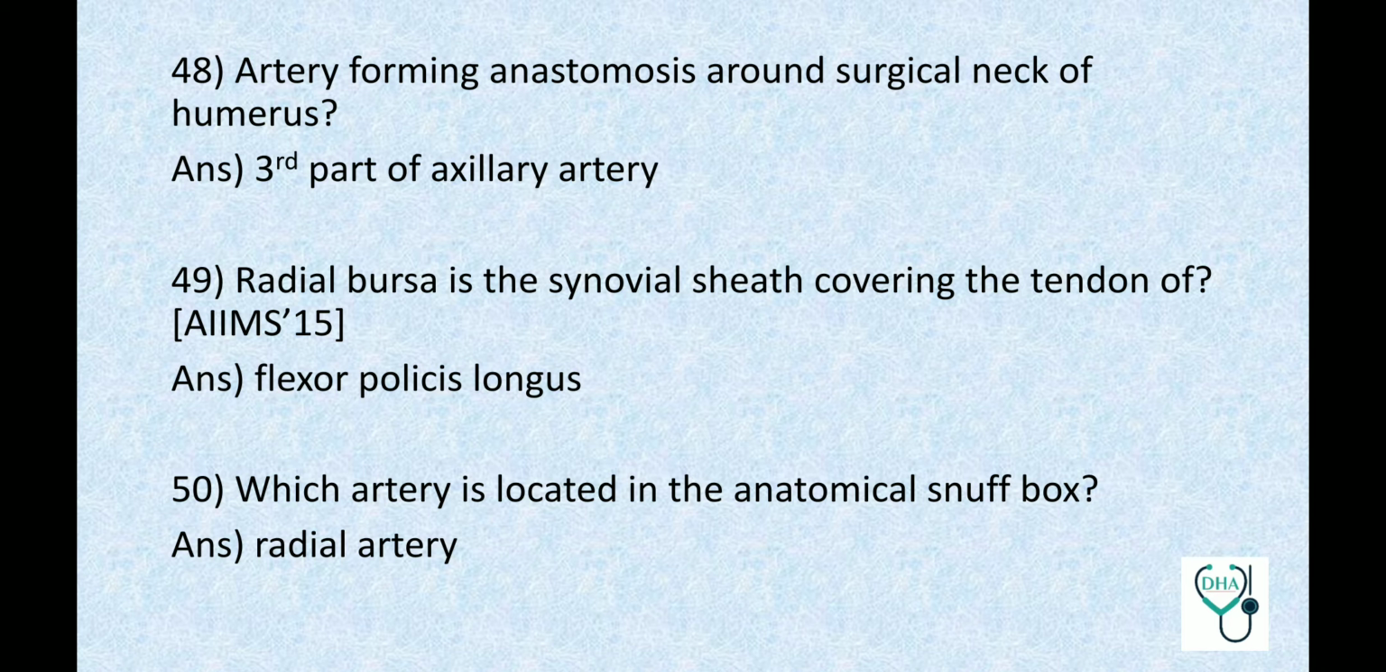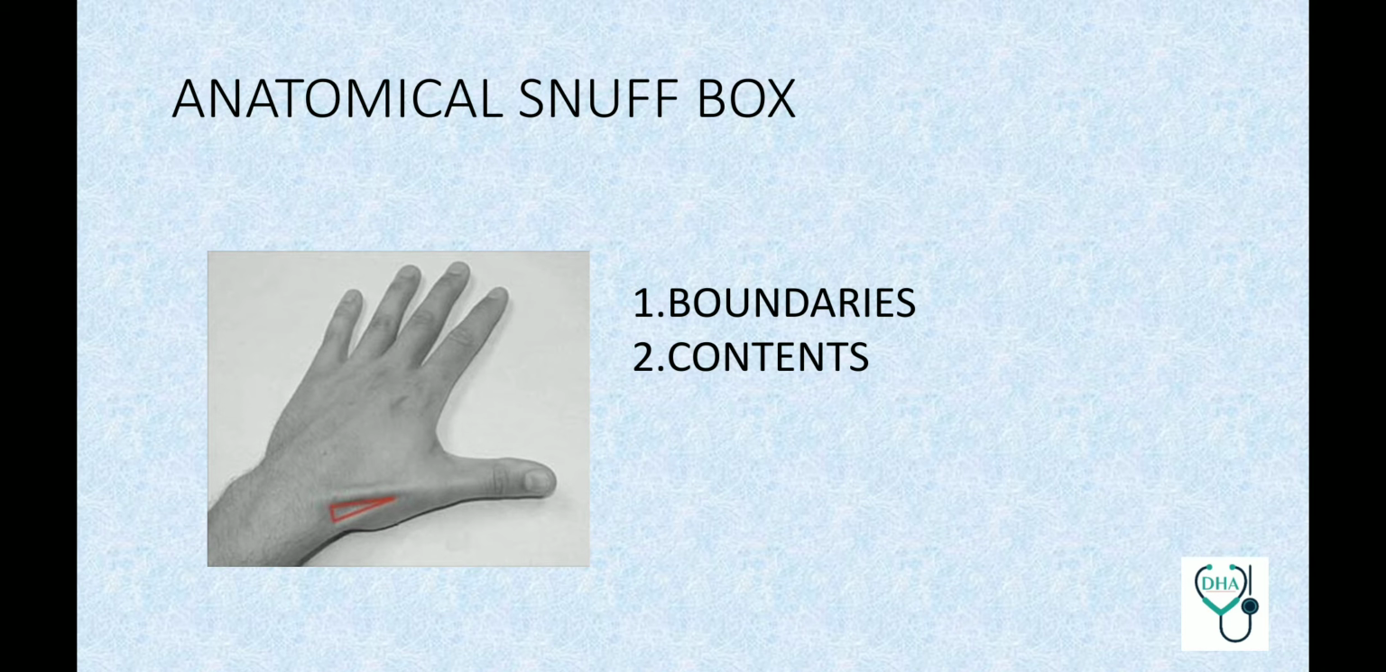So I have covered 50 frequently asked one-liners from upper limb. Now explaining anatomical snuff box in brief. It's a triangular area of depression on the lateral side of the wrist, seen best on thumb extension, as seen on the photograph. There are two important types of questions asked in anatomical snuff box. One is on boundary and one is on contents.